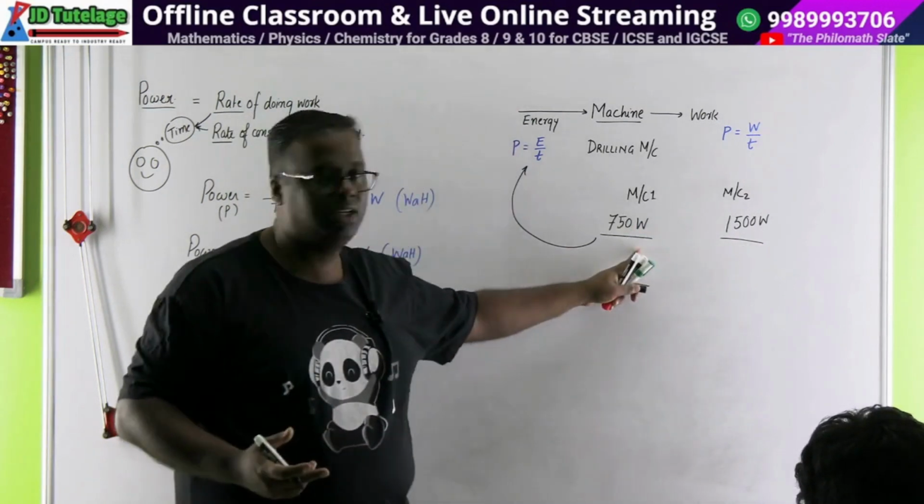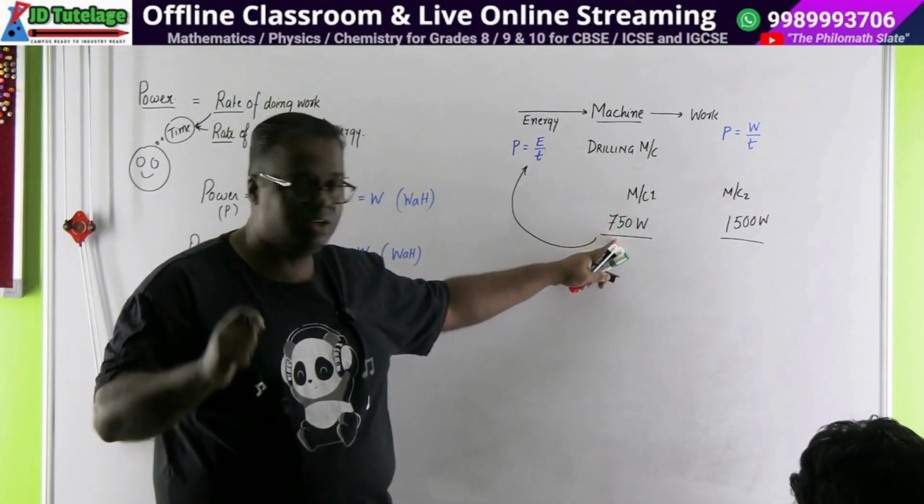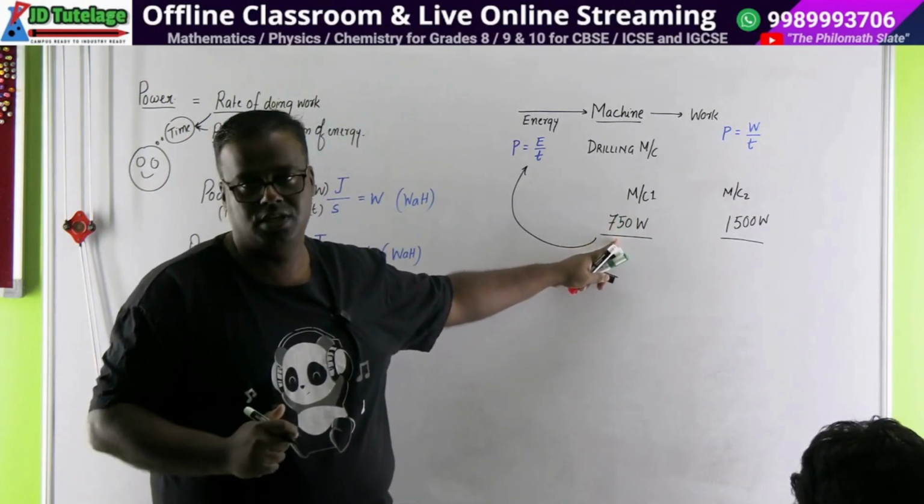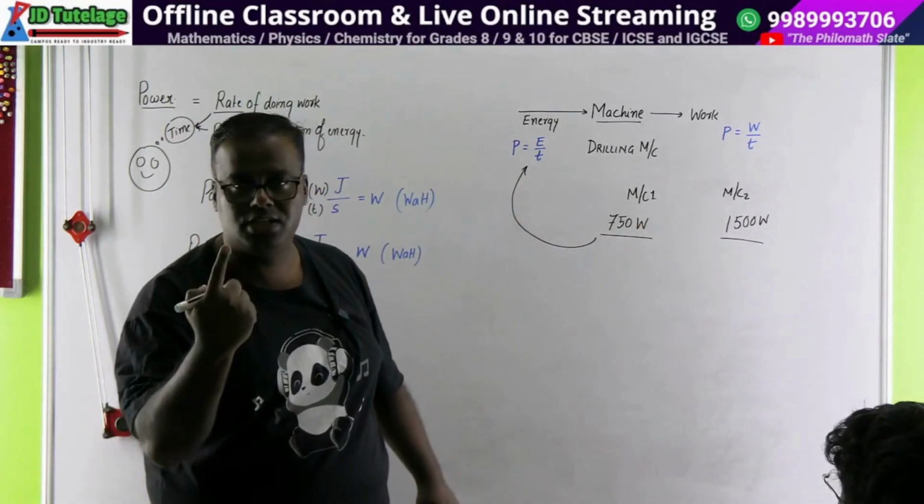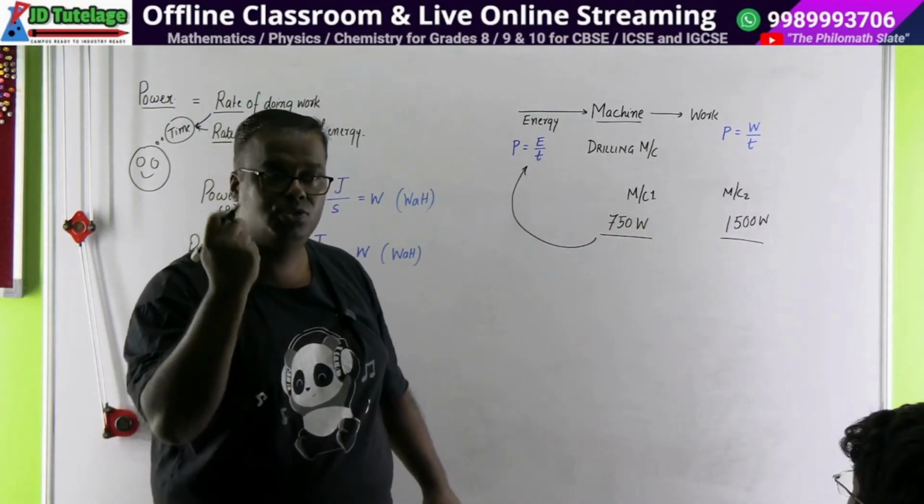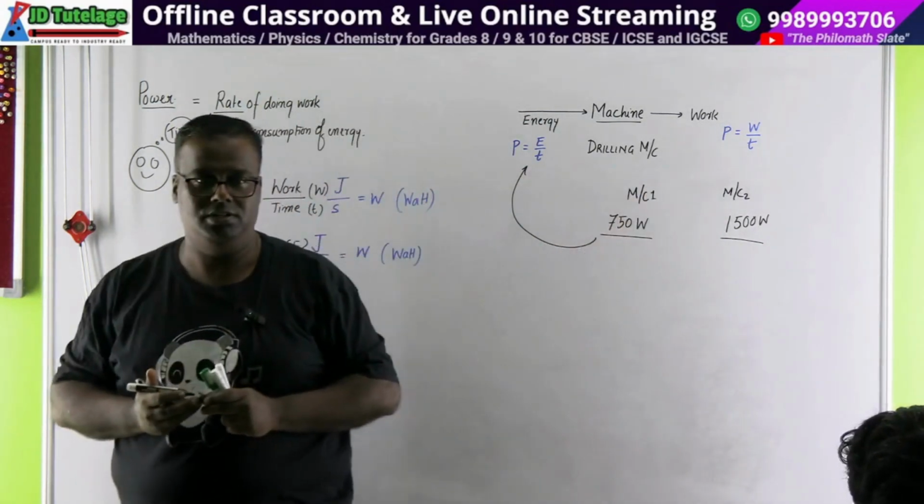नहीं, हमने ये मशीन खरीदा. We have bought this machine from Amazon. Okay, this machine is printed. इस ड्रिल मशीन में प्रिंट है 750 watts. That means this machine is going to consume, अगर मैं इसको 1 सेकंड चलाया, is going to eat up 750 joules of electrical energy. My question is, how much work will it deliver?